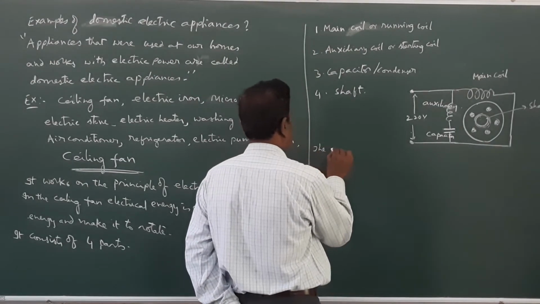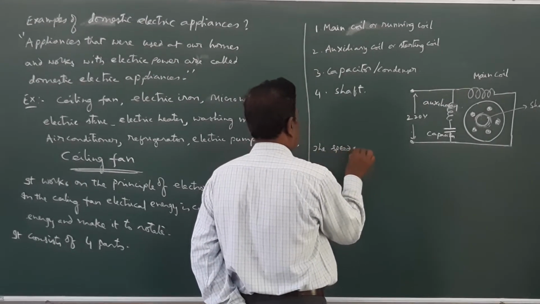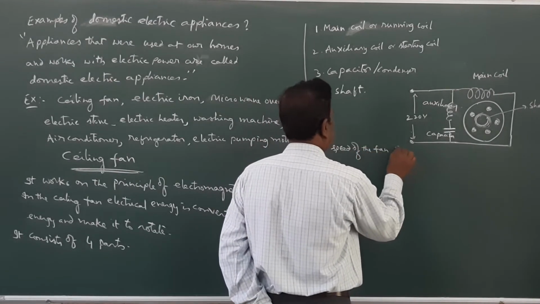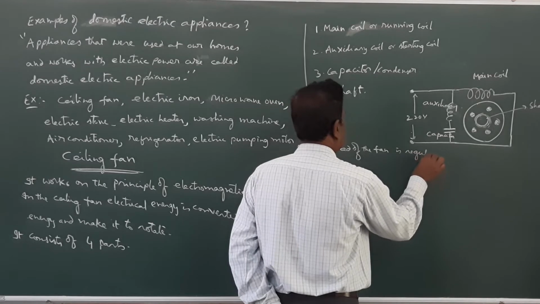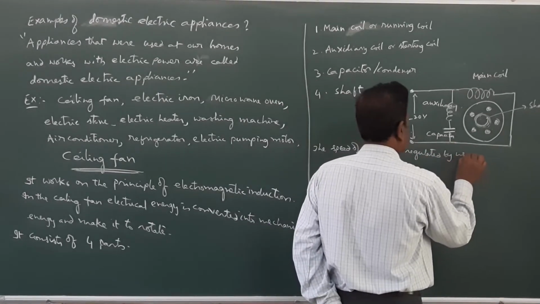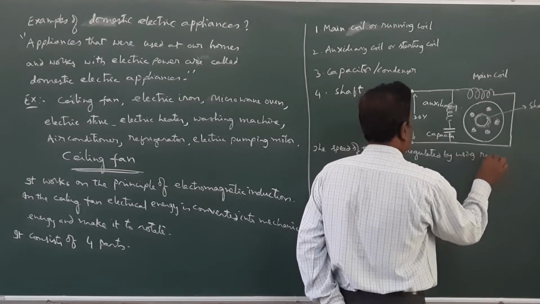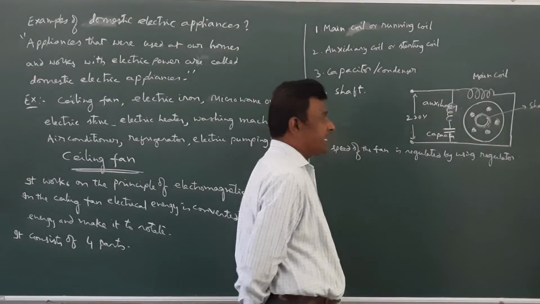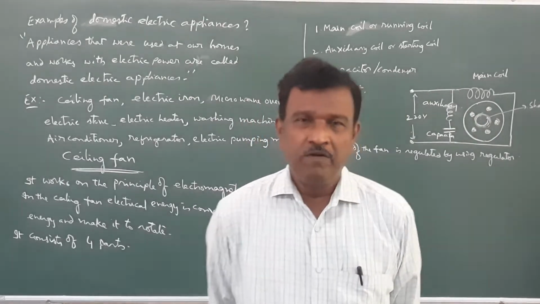The speed of the fan is regulated by using a regulator. That regulator will be connected outside the fan circuit.